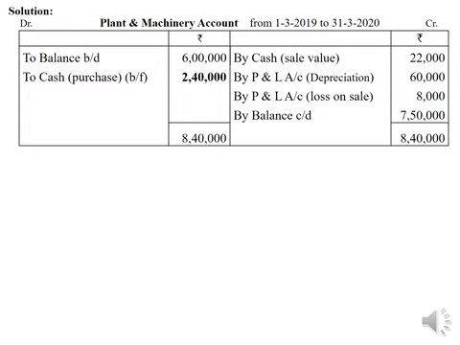that it was purchases made during the year. So it can be taken as To Cash Account or To Bank Account, as the case may be, as a balancing figure. That means by preparing the plant and machinery account, we found that plant worth rupees 2,40,000 has been purchased during the year.